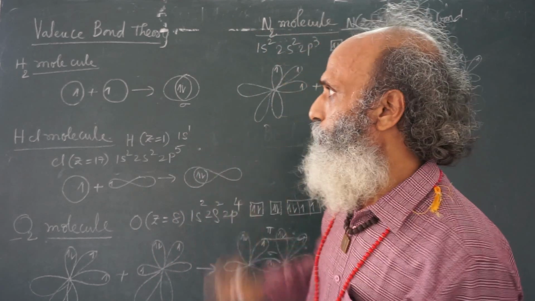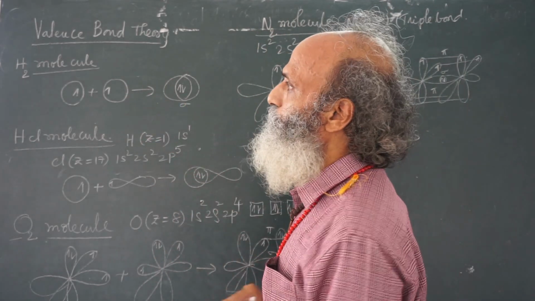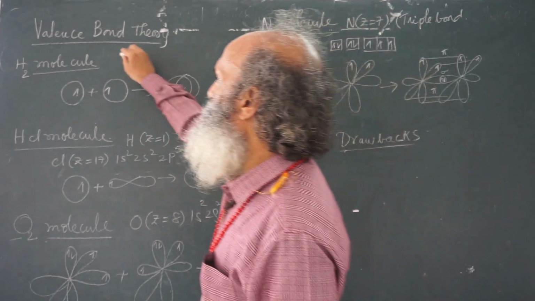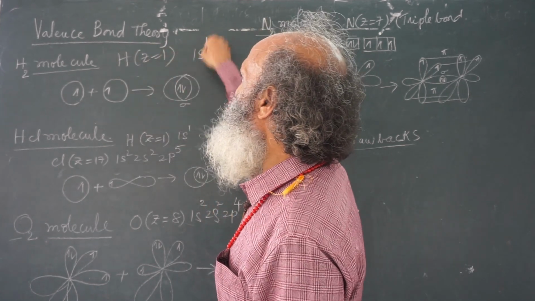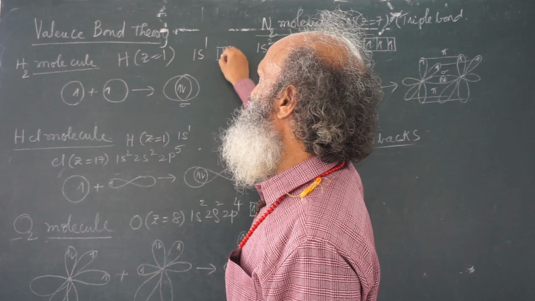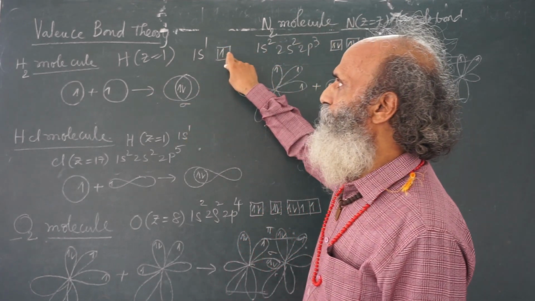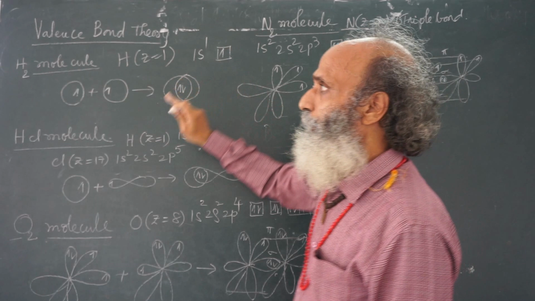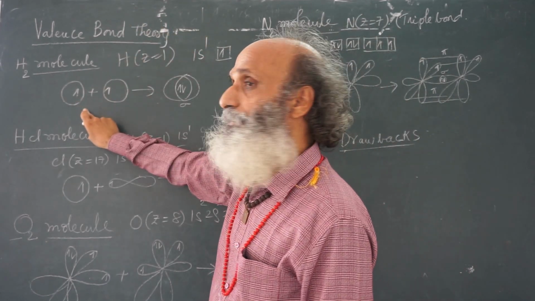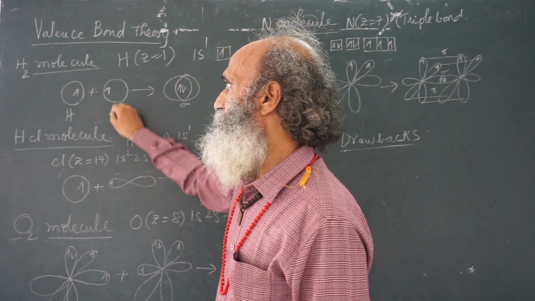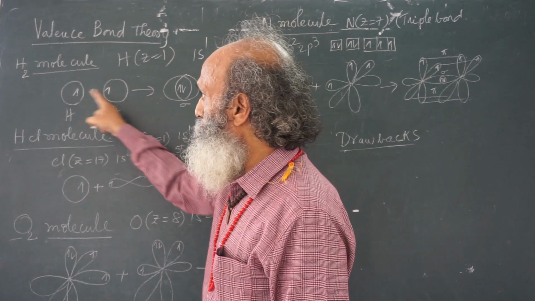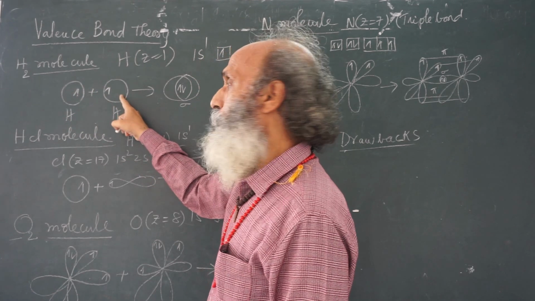Now let us look at the examples. H2 molecule. Hydrogen has atomic number 1. So what is the configuration? 1s1. The orbital diagram is this. In the s orbital there is one electron. That means the s orbital of the hydrogen atom is involved in the bond. So one hydrogen atom's s orbital and another hydrogen atom's s orbital, these two spherical s orbitals, are overlapping.